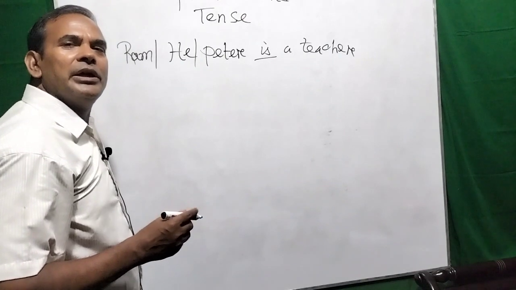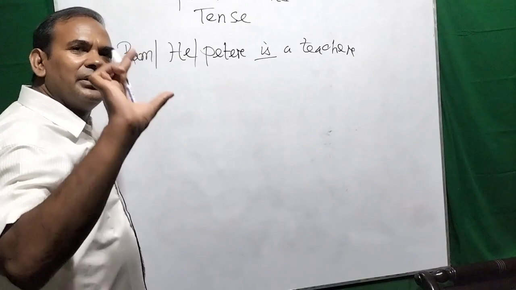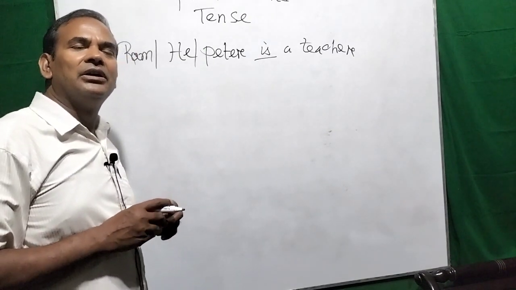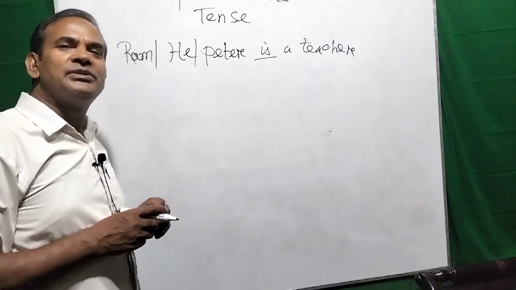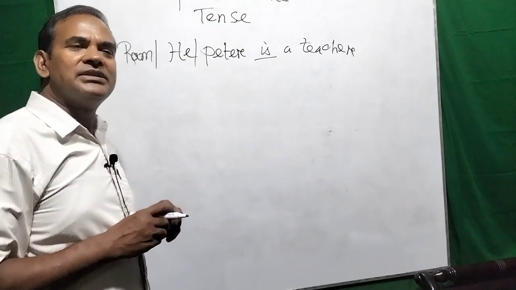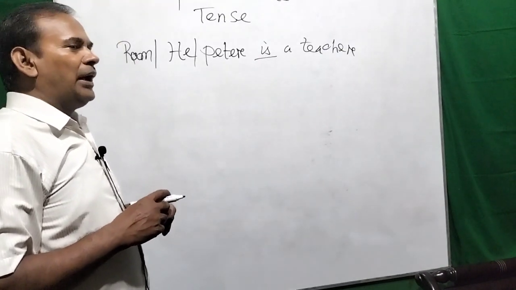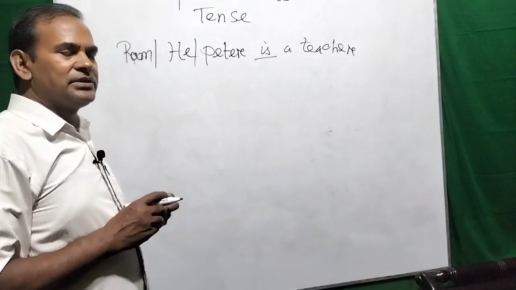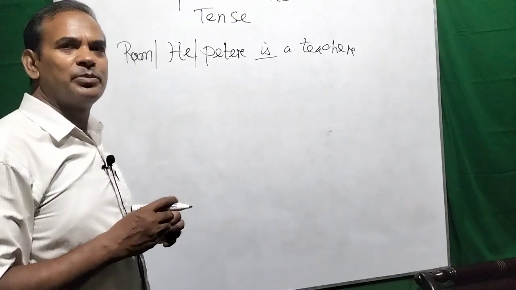So you will be able to use verb to be after the third person singular numbers. Suppose he, she, it, this, that, who singular, what plus singular noun, which plus singular noun, and also some other nouns which are used in the third person singular.